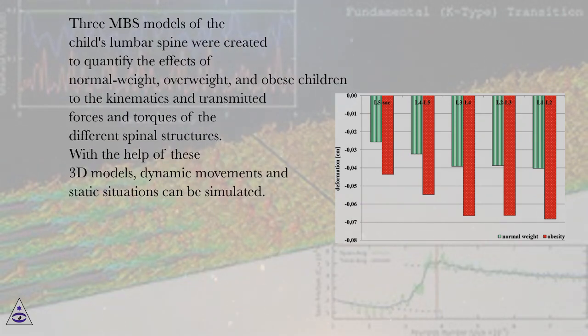3 MBS models of the child's lumbar spine were created to quantify the effects of normal weight, overweight, and obese children on the kinematics and transmitted forces and torques of the different spinal structures. With the help of these 3D models, dynamic movements in static situations can be simulated.